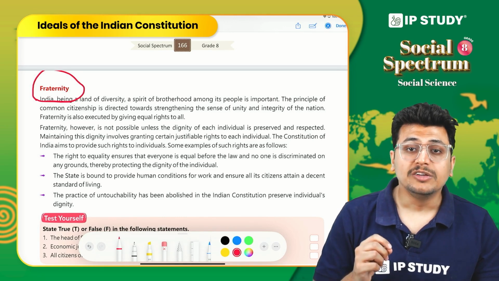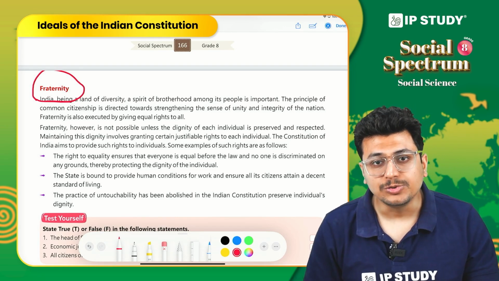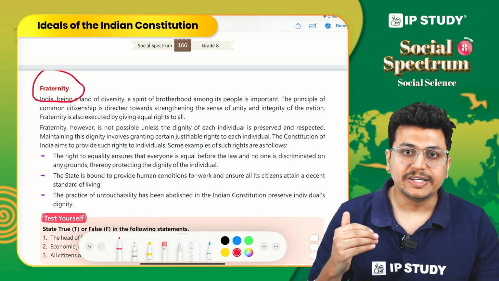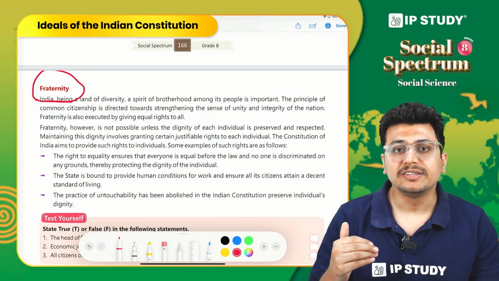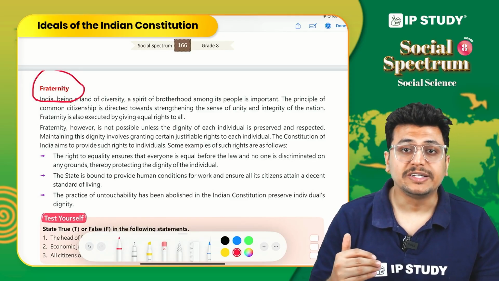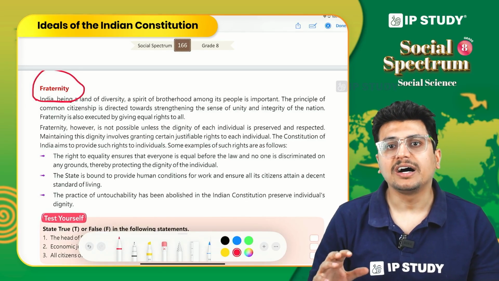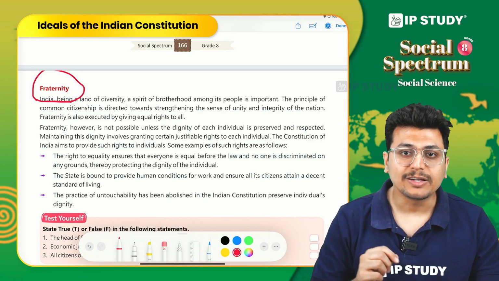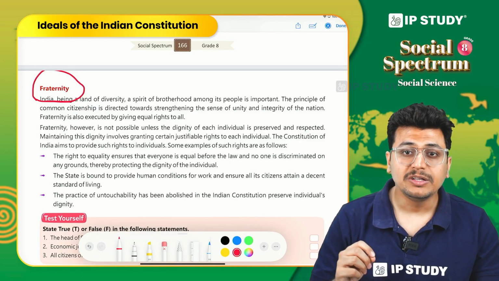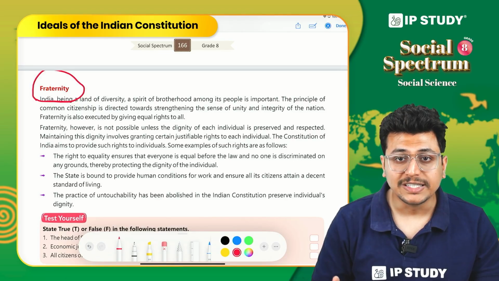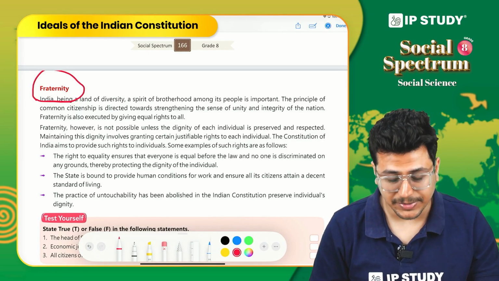And also, we provide equal rights to all the people, whether it is the voting right or freedom or equality. All the rights are in equal proportion, and that also ensures that people feel a sense of belongingness, a sense of brotherhood among themselves.